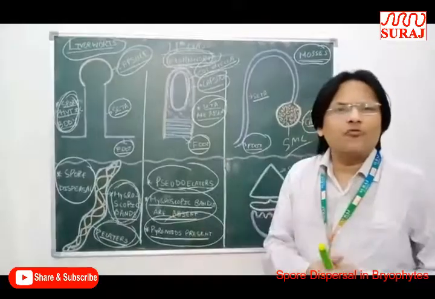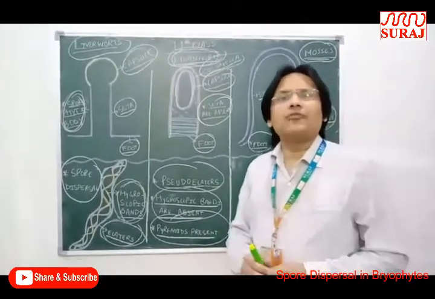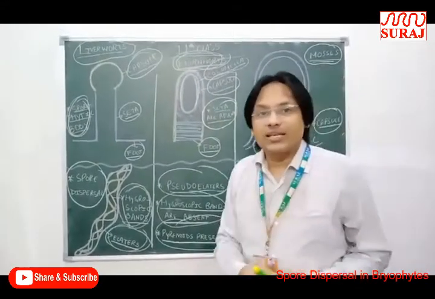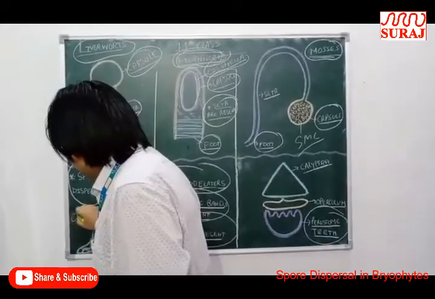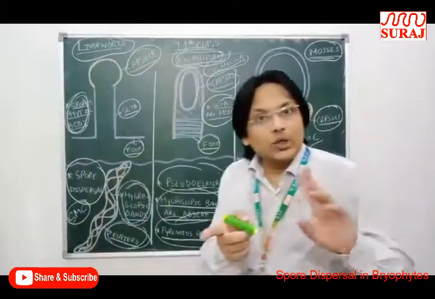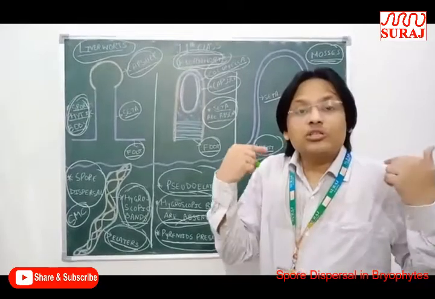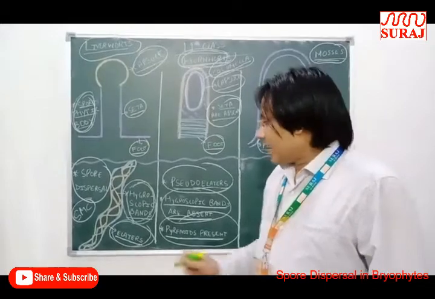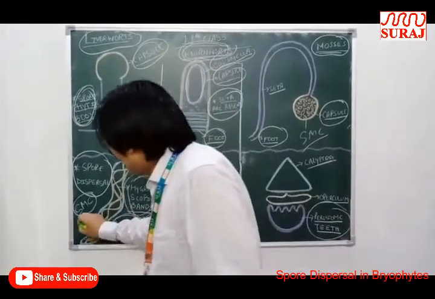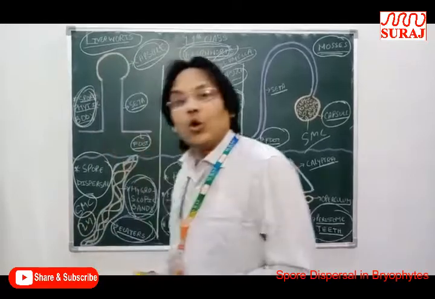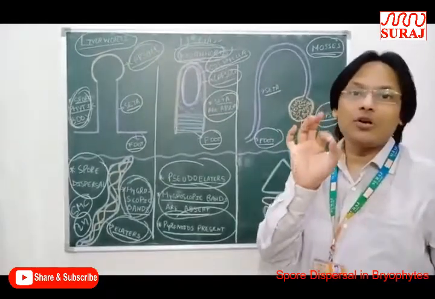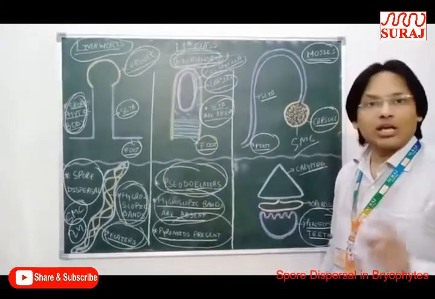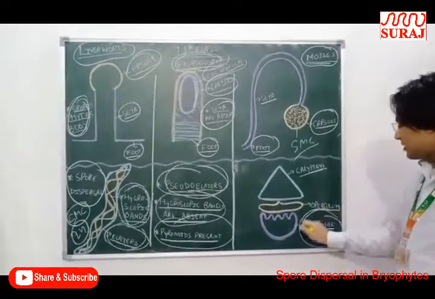And what is the ploidy of elaters? How are elaters formed? Elaters are formed if meiosis does not take place in the SMC. If meiosis takes place in the SMC, it is converted into the n condition. But if meiosis does not occur in the SMC, that is, the spore mother cell, then elaters are formed, and the ploidy of elaters is 2n, diploid in nature, because of the absence of meiosis. And these are the pseudo elaters, where hygroscopic bands are absent, and these are known as peristome teeth.